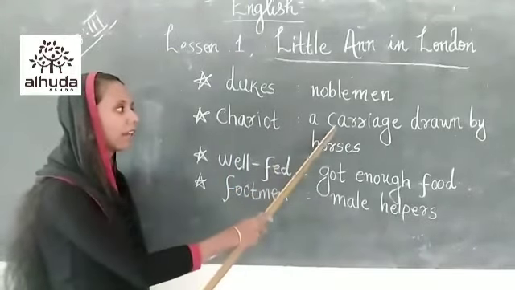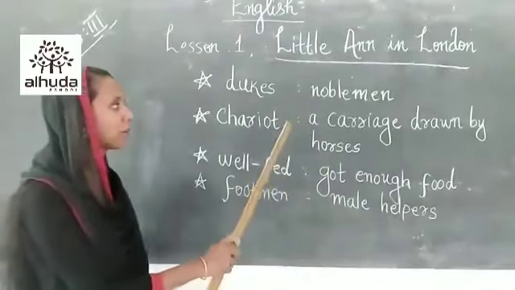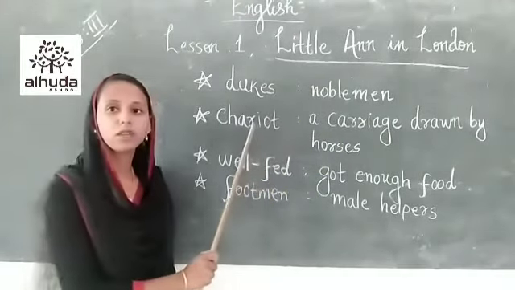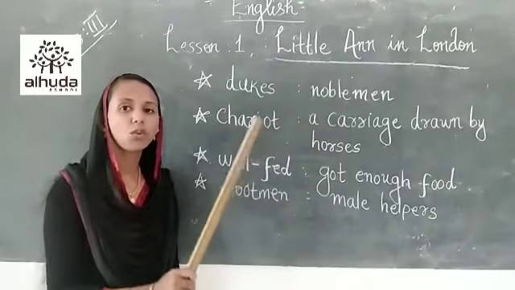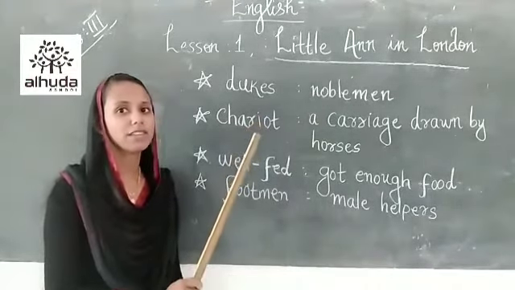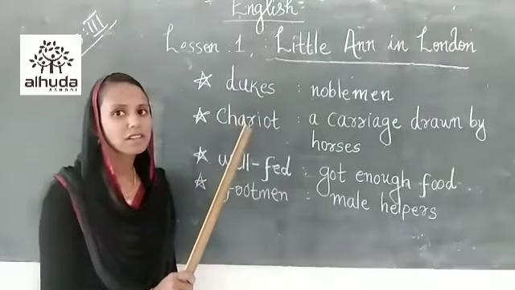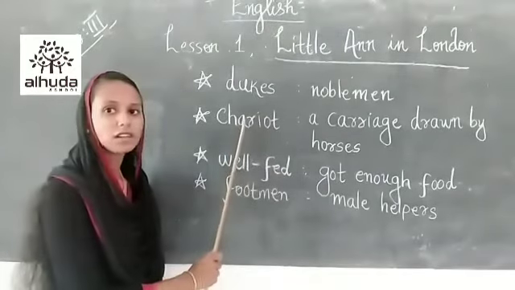Chariot means a carriage drawn by horses. As you are familiar with this word, in palaces we use the chariot for traveling. Who are traveling in chariot, children? Yes, you know that. The noblemen, king, queen, princess and all are traveling in the chariot.